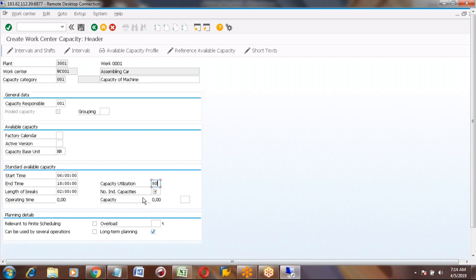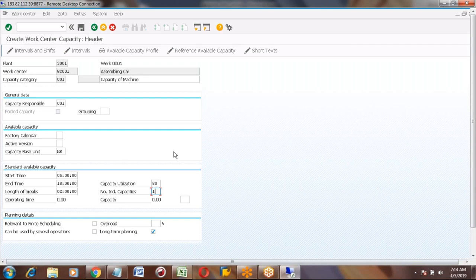Okay, and another field is the number of individual capacities. Means if this work center is a single machine, you can maintain as one. If you have this work center as multiple machines, 2-3 machines. For example, if this work center is having 2 machines, each machine is working 8 hours. So 2 machines means it is 16 hours. If you have 3 machines, working of these 3, if you add, it is 24 hours.